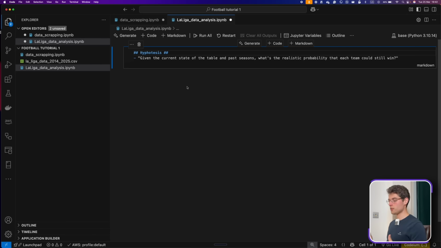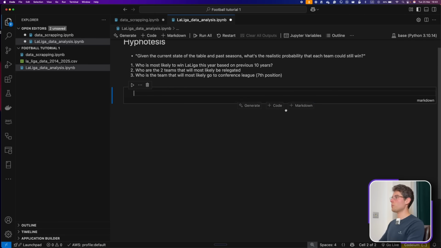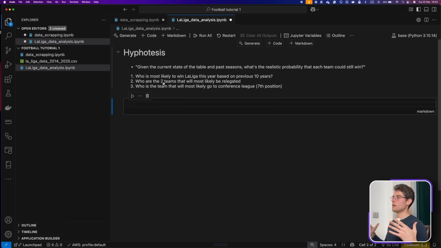We want to analyze the previous data set, and we want to predict which team is going to win this year. And not just that, we can also look into something more specific. Let's do it like this: who is most likely to win La Liga this year based on the previous 10 years? Who are the 2 teams that will most likely be relegated? As you can see, I'm using "most likely" because it is just a prediction. These are probabilities. And who is the team that will most likely go to Conference League, which is the 7th position of La Liga?